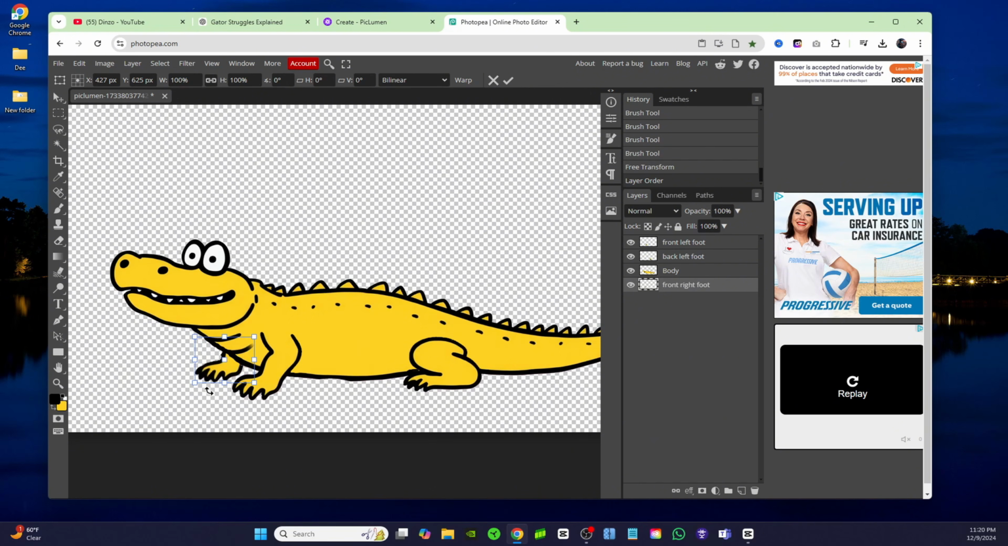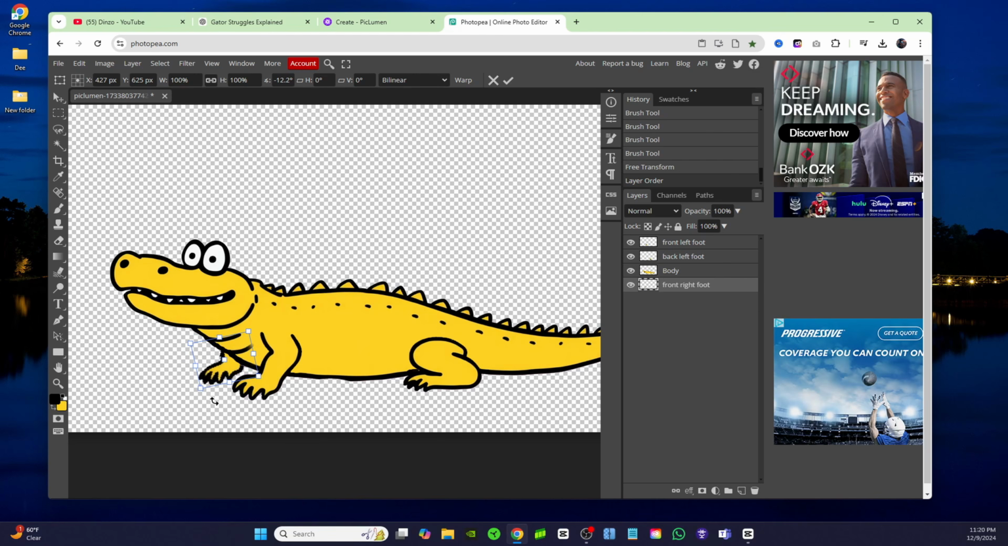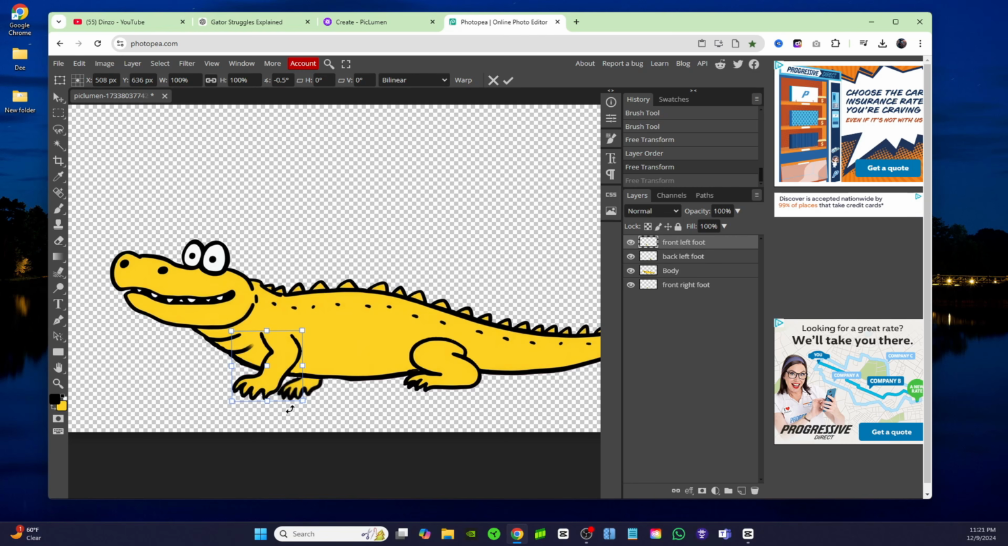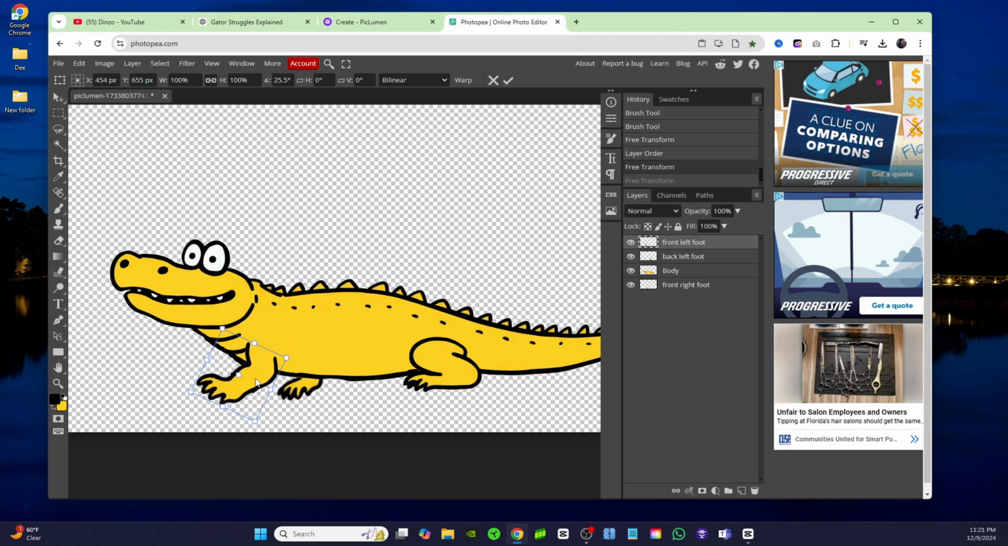And now I'm just gonna turn it down a little bit as if it's walking, and I'll move it back here. Okay, so it's gonna look like his front foot is pushing backwards. And now let's click on the other front foot, the front left foot, and I'll click on edit free transform. And I'm just gonna tilt it like this. Okay, I'm just gonna rotate it, and I'm also gonna click on it and move it up forward more. All right, so now it looks like he's in the process of walking.